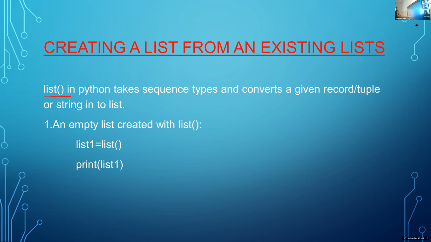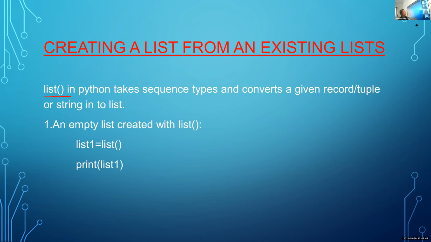It means the definition of that function is already there. That type of function is known as a built-in function. Here, the definition of the list function is already there. But in the case of a user-defined function, we have to write the definition of that function. That is the difference between a user-defined function and a built-in function.